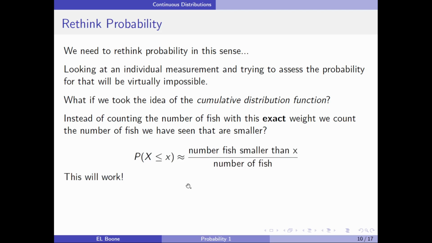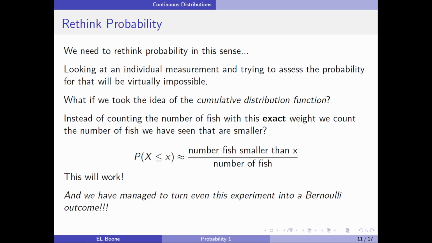Okay, so I could come up with the probability that the random variable that I have is less than a specific number x. So the fish that I've seen that are smaller than x over the total number of fish that I've seen, right? This idea here will work because I can count them up, right? And that's the whole idea.